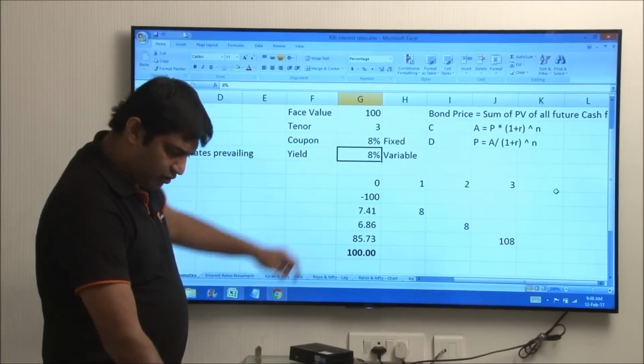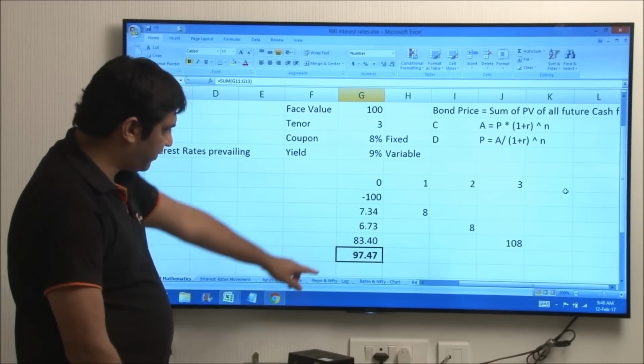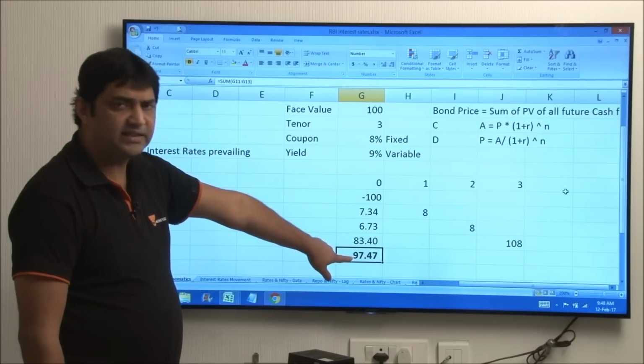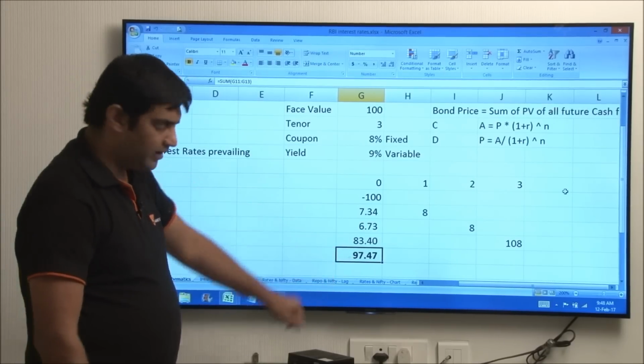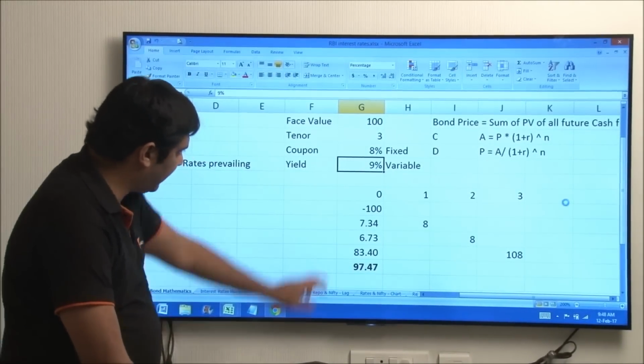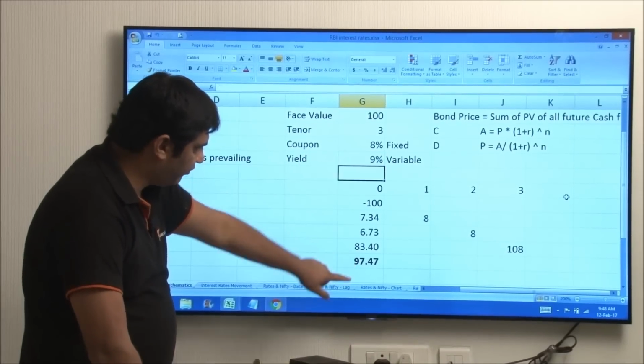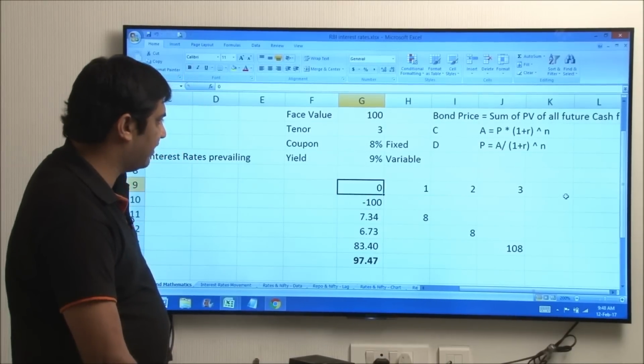Now pay attention. If I do this 9, then immediately you will see that the bond price has come down from 100 to 97. When the yield is increased from 8 to 9, the bond price has come down from 100 to 97, which means what?